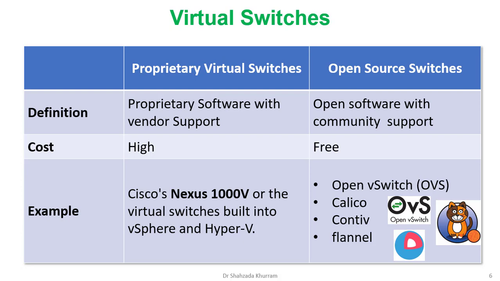On the other hand, we have open source switches, which are openly available on the internet. There is no cost, it's free. We just have to download and install them on a network operating system or over the hardware switch. We can use any of them, like Open vSwitch, Calico, and others. These are open switches, and there are a bunch of other open switches available on the internet. We can download and use them as per our requirement.